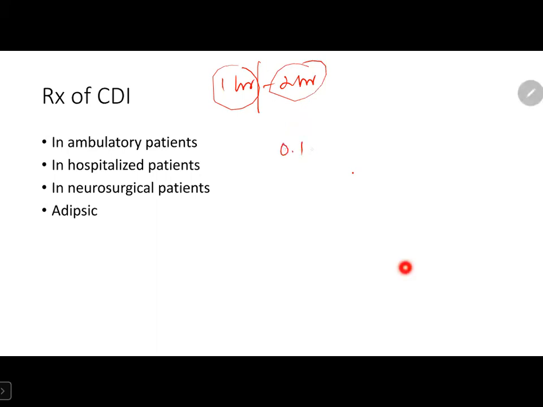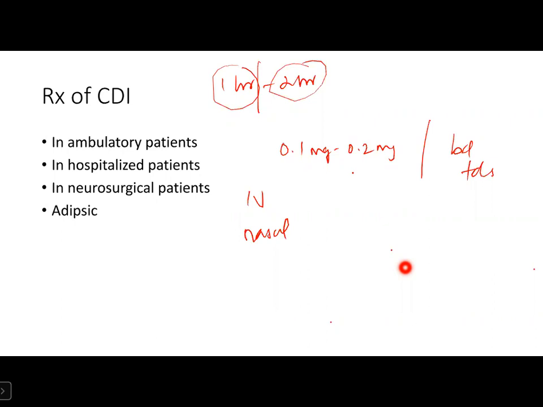The usual dosage is 0.1 mg to 0.2 mg, 2 or 3 times a day. There are so many other routes, IV, nasal, which are not commonly used. So that's all about treatment in ambulatory patients.